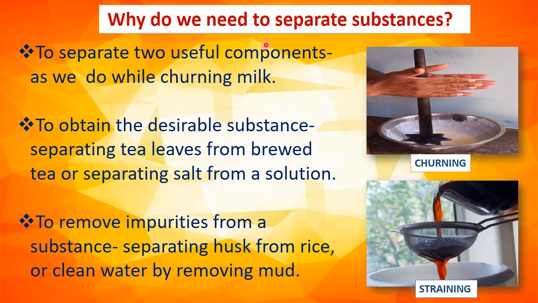Why do we need to separate substances? We need to separate substances to get useful components. For example, when we churn the milk, we get ghee, butter or buttermilk. Also to obtain the desirable substances. For example, we separate tea leaves from brewed tea, and we separate salt from a solution. And also to remove impurities from a substance, we need to separate substances. For example, we separate husk from rice, and we clean water by removing mud.